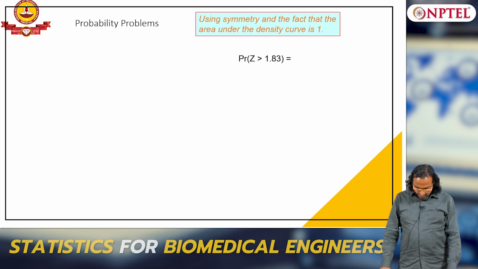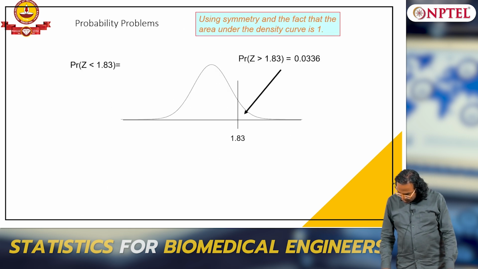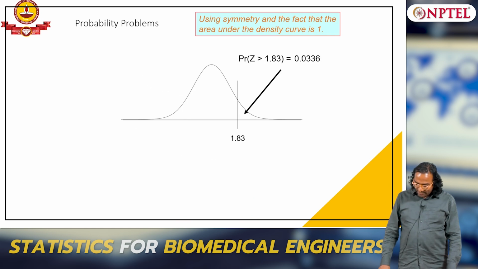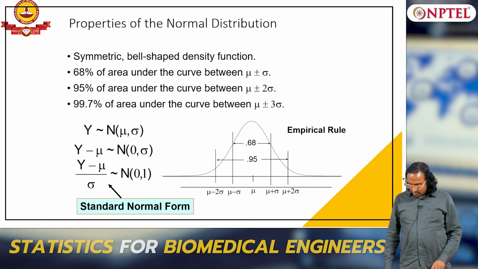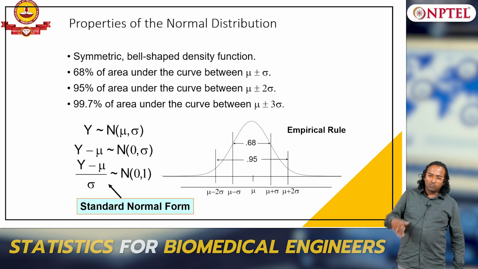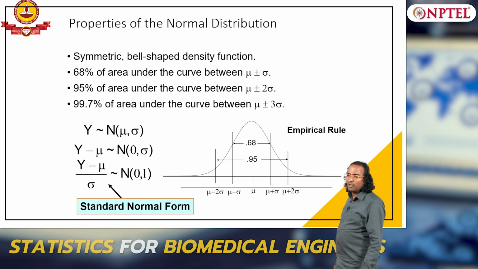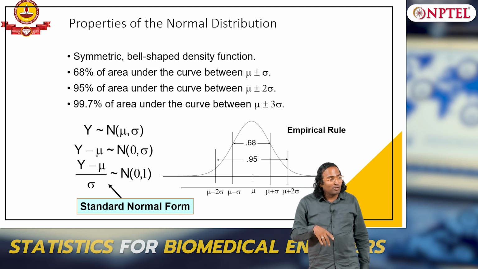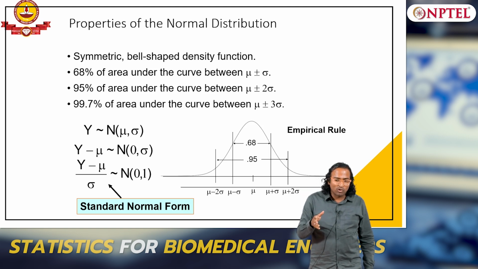How about 6 sigma? I think I have not even written the values, it is so high. This is 99.7, it will go up to 99.99. So it will be 0.1 percentage, that means the absolute value is 0.001.